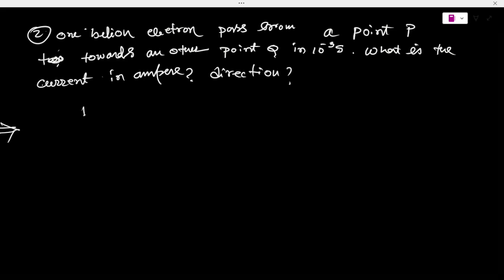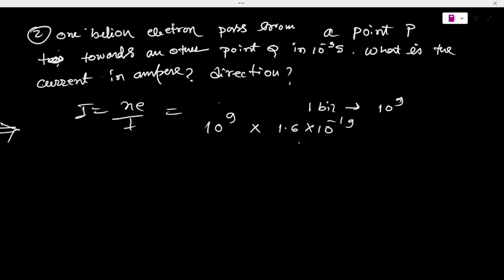We will discuss that I is equal to number of electrons times charge divided by time. You know that. Here the number of electrons given is 1 billion, which is 10 to the power 9. So 10 to the power 9 into 1.6 into 10 to the power minus 19 coulomb, which is the constant.